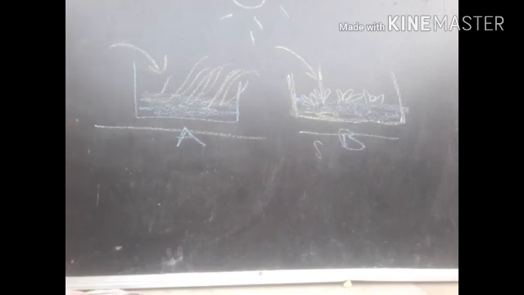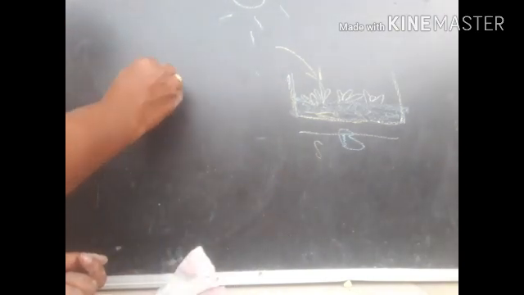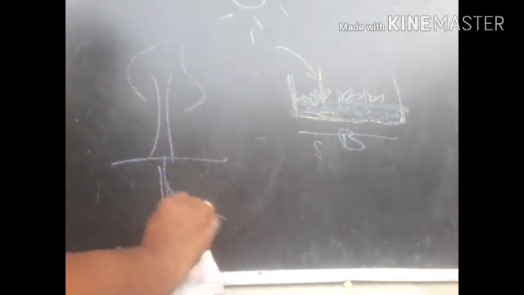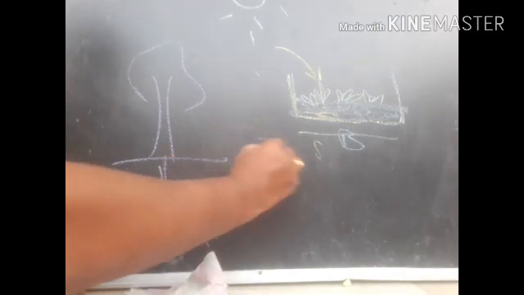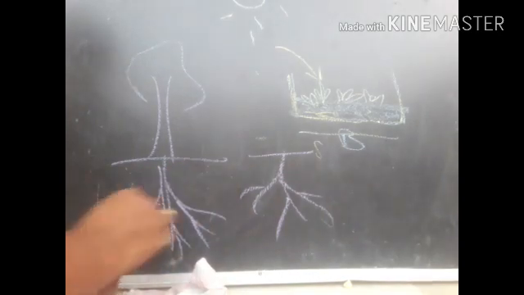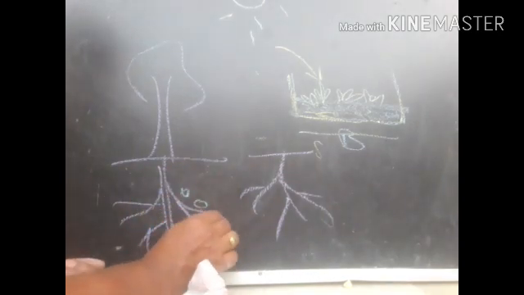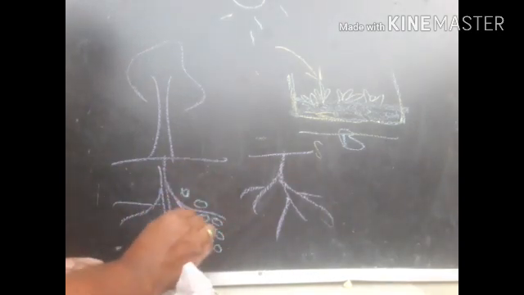The trees growing in the forest have well developed roots, and these roots hold the soil particles together tightly.